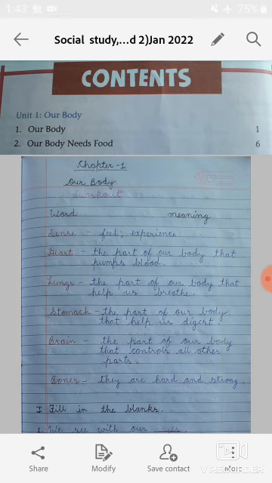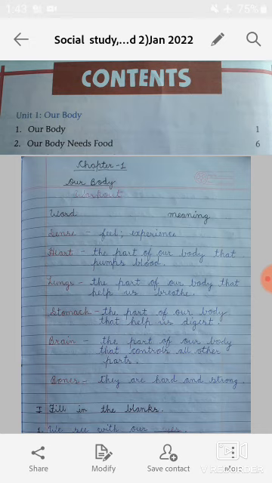So my dear students, in our today's video we are going to cover unit 1, our body. We are going to discuss two chapters, that is our body, and the next one is our body needs food. So students, without wasting any time, let's do the revision of chapter number first, that is our body.